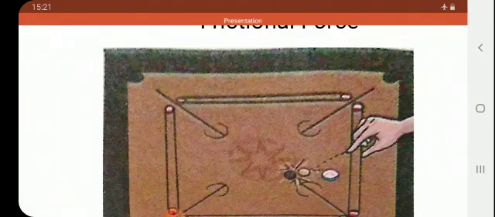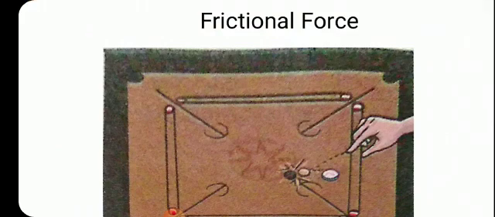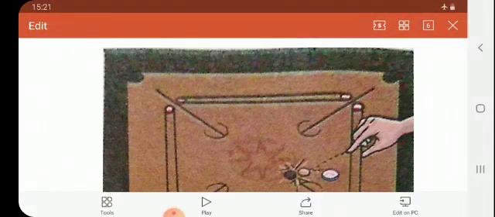From all these examples, we can say that the force of friction can either decrease or increase. It depends on us, which means it depends on the surface that we are using. Again I am repeating, when the surface is rough, frictional force is more. When the surface is smooth, frictional force is less.